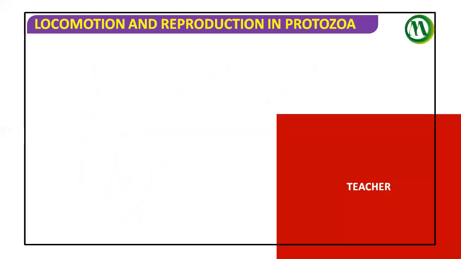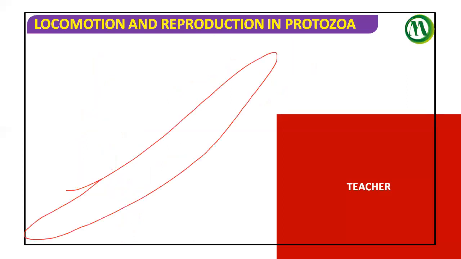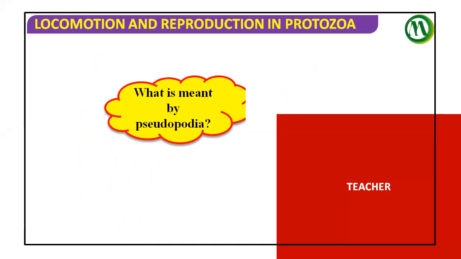If you take Plasmodium, the sporozoite stage of the Plasmodium has a special kind of fibrils called contractile microfibrils. With the help of contractile microfibrils, it shows locomotion. This black one which I drew is the microfibrils. So then, let's continue here.